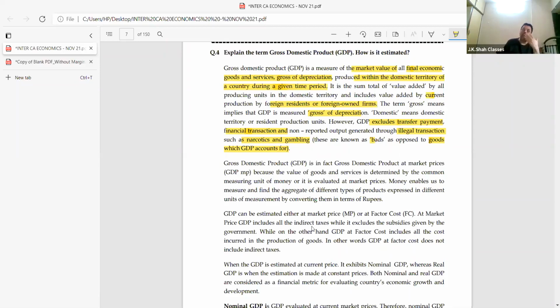So this is not good. This is considered to be bad. In national income, we consider only good. This is bad, they say. It's the national income account. So till here it is clear, sure. Any doubts? Chalo, repeat karo. National income is what? Value of all final goods and services, gross of depreciation, produced within the domestic territory. Now it's easy. I'll not repeat this.